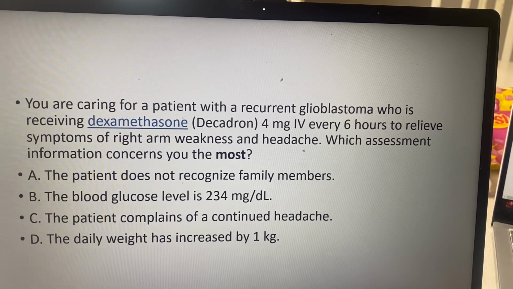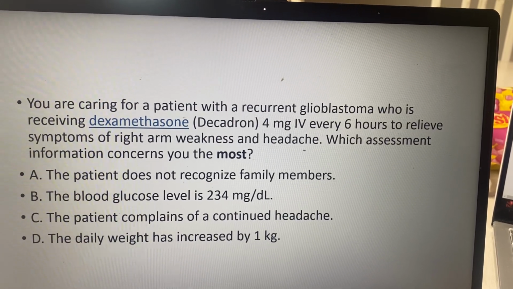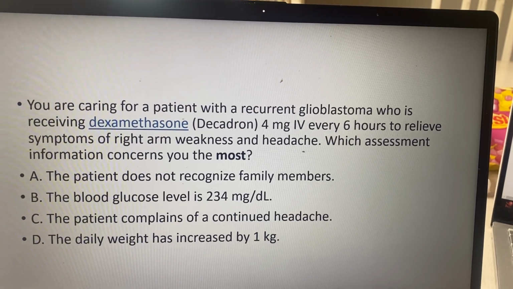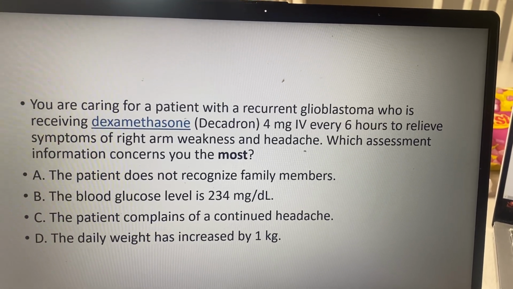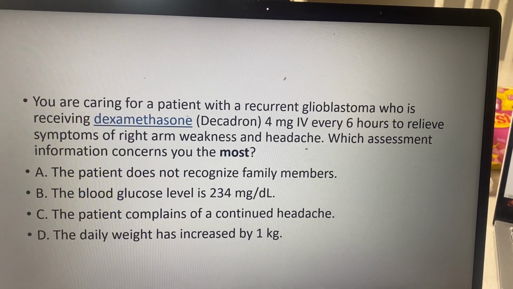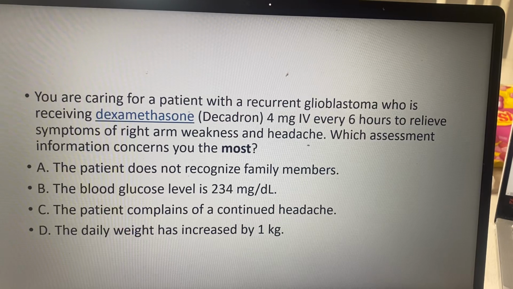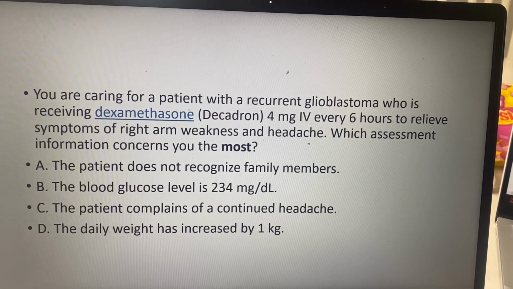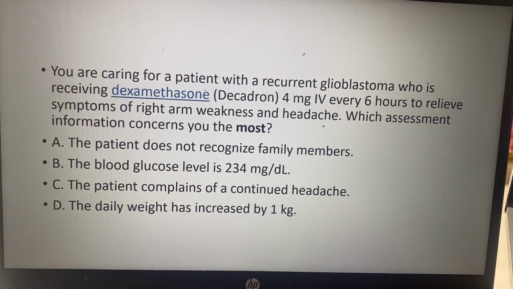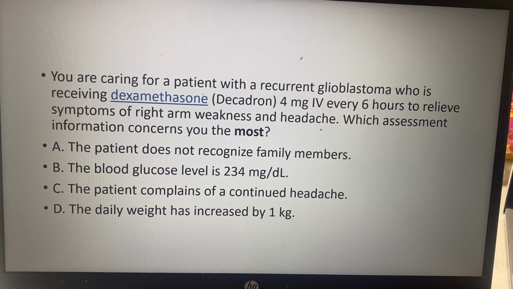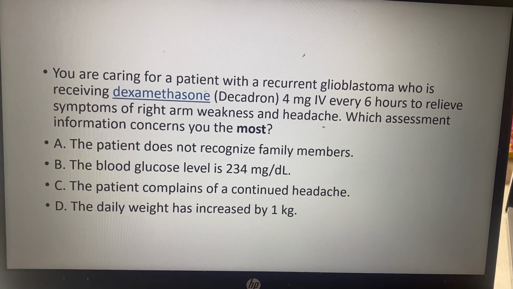What is that dealing with? That's dealing with the brain's nerve cells. So they're receiving dexamethasone, which is a steroid, and we want to know which one concerns us the most. So we know steroids are going to raise the blood sugar. 234 is not too bad, you guys. That is not the most thing that we should be worried about.